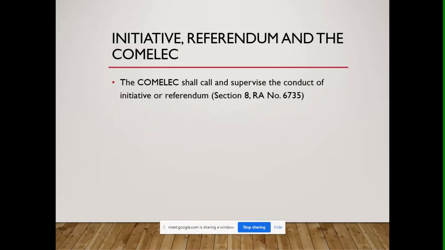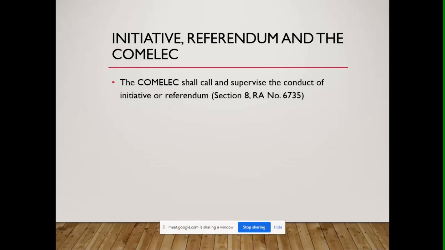Well, initiatives, referendum, and the COMELEC. The COMELEC shall call and supervise the conduct of initiative or referendum. Why the COMELEC? Well, the Commission on Elections is identified under Section 4 of Article 17.